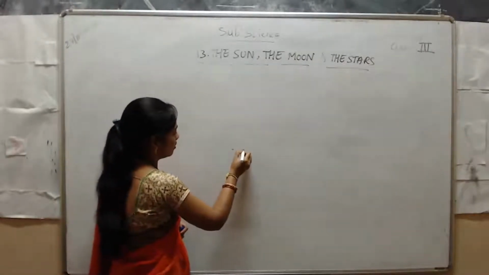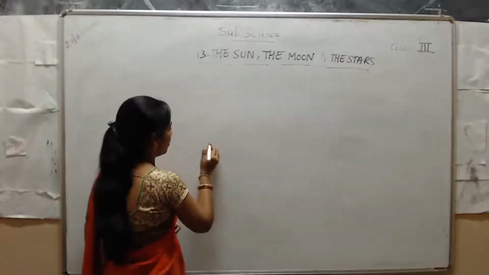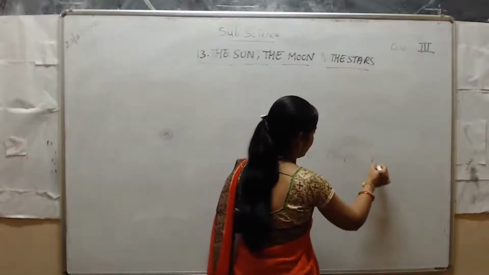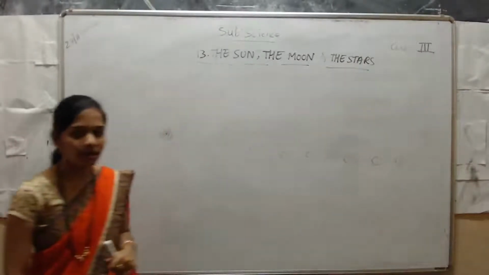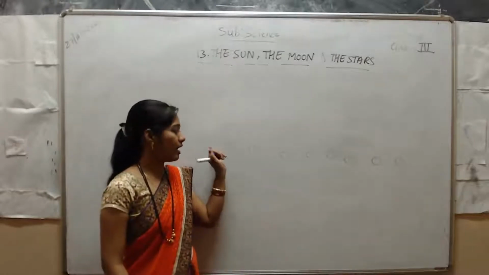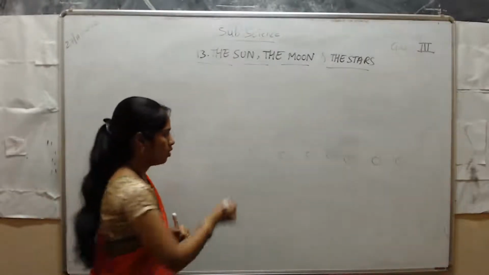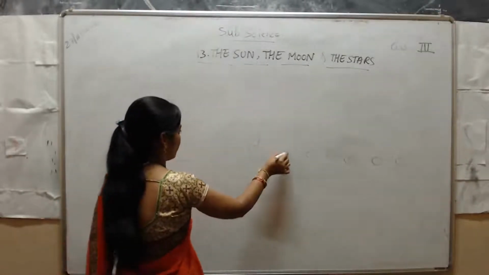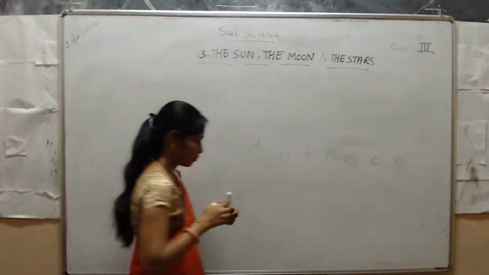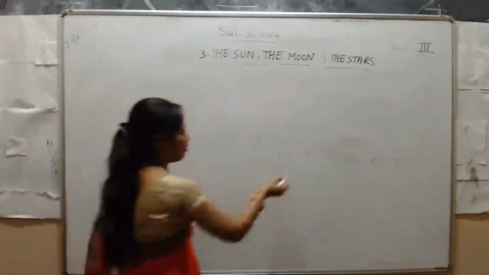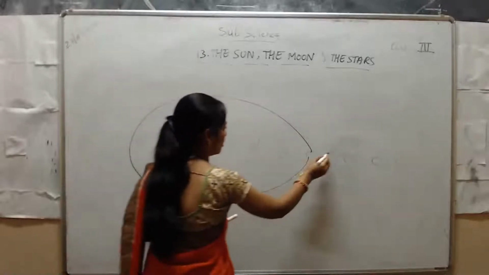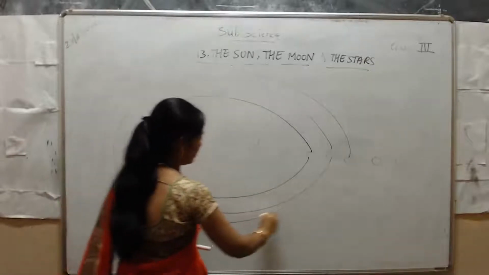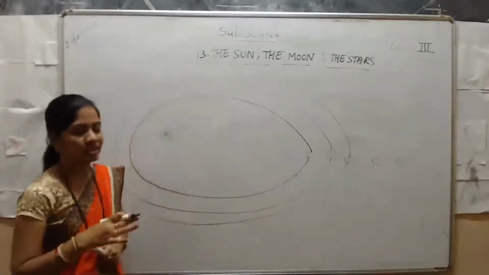Mercury, Mars, Earth, Venus, Jupiter, and so on, 2, 3, 4, 5, 6, 7, 8, 9. This is only an example I am giving, there are 9 planets like this. They all are revolving around the sun. All the planets are revolving around the sun. In reality they are at very far distances, not like this.